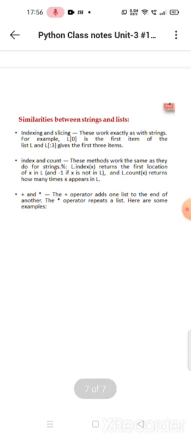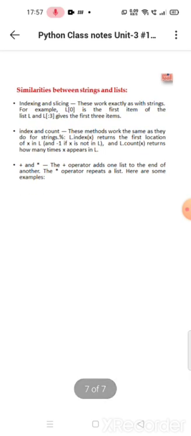Next, indexing and slicing. These work exactly as with strings. For example, L of 0 is the first item of the list, and L of :3 gives the first 3 items. Index and count: these methods work the same as they do for strings. L.index(x) returns the first location of x in L, and minus 1 if x is not in L. And L.count(x) returns how many times x appears in L.